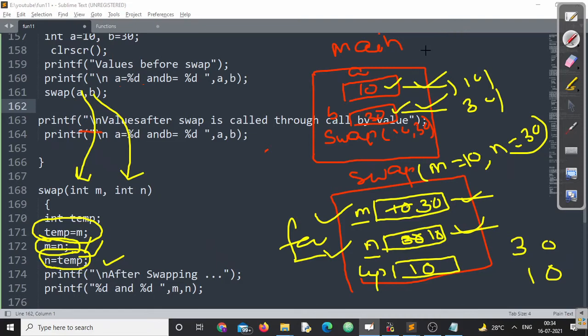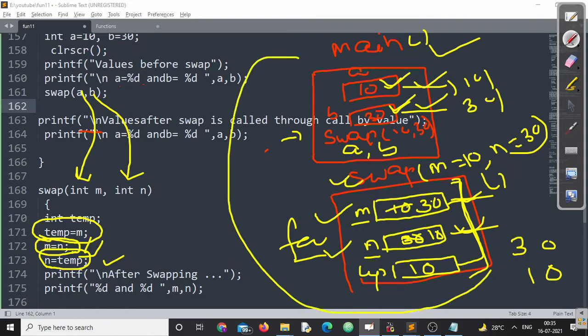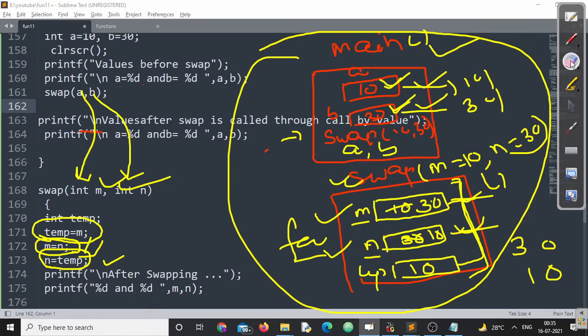belong to a different memory frame called main, and m and n are declared within a different memory frame called swap. So even after this, if I try to print the values of a and b, I'll get the same 10 and 30, not 30 and 10, because 30 and 10 are the local variables of the swap function. These two are in no way related to the main function, and this is possible only in the case of call by value. I repeat, in call by value, what exactly happened?